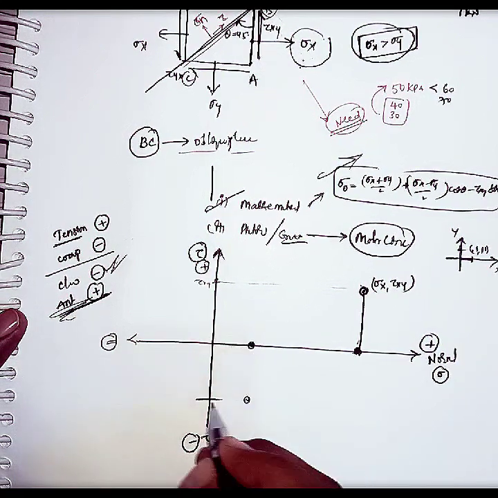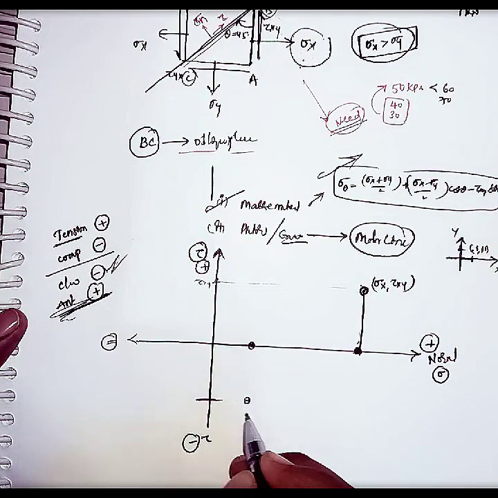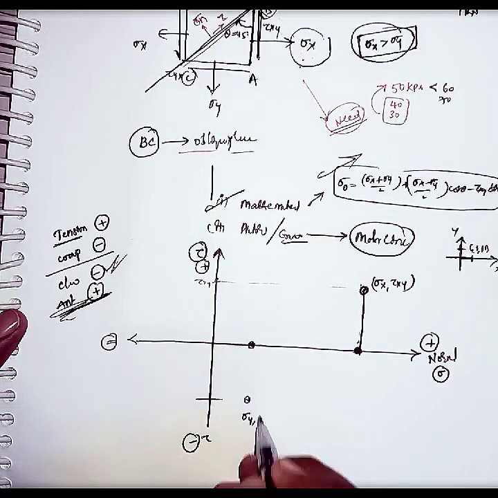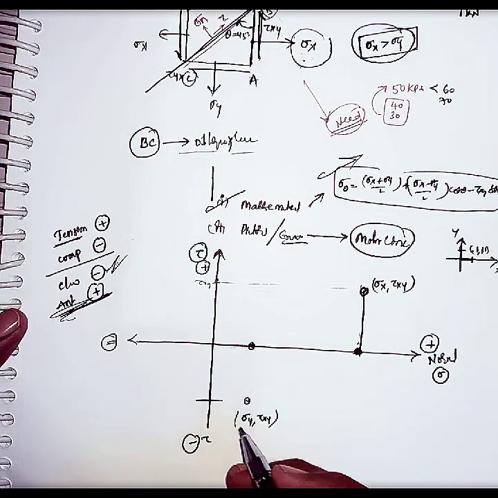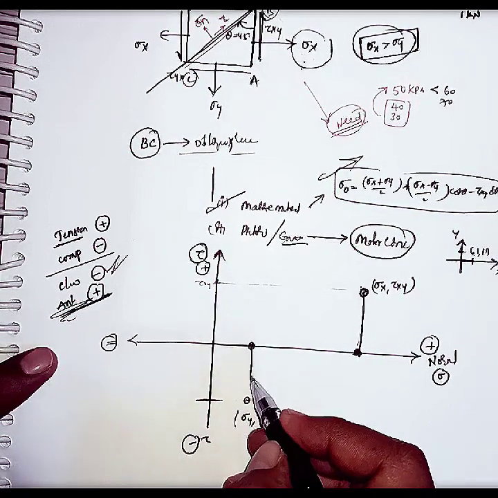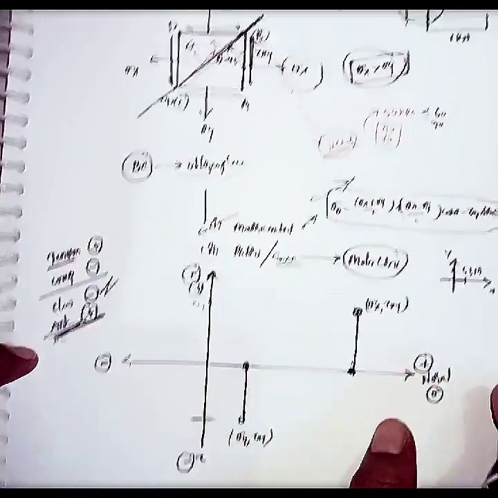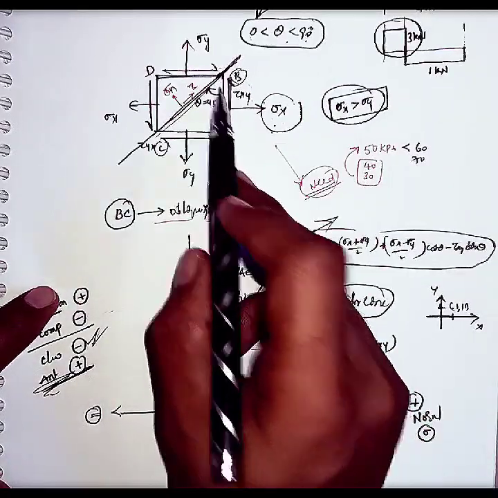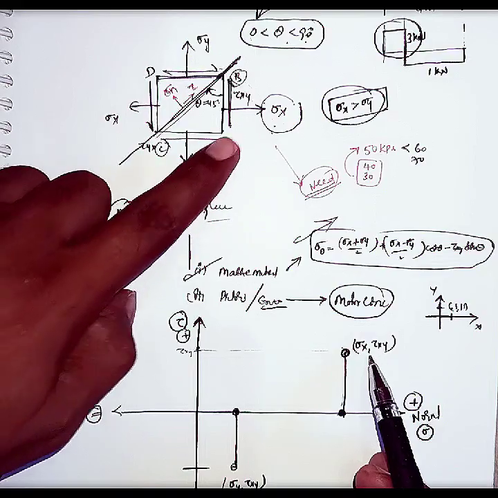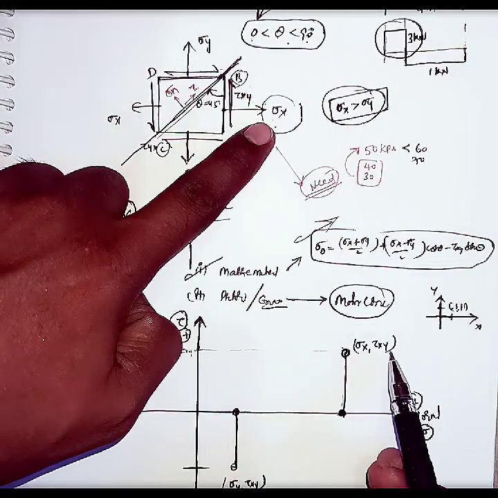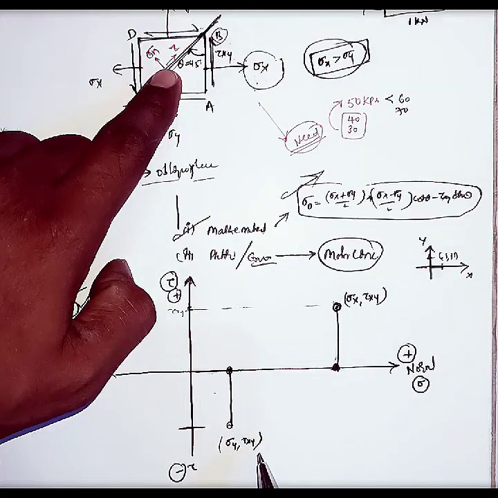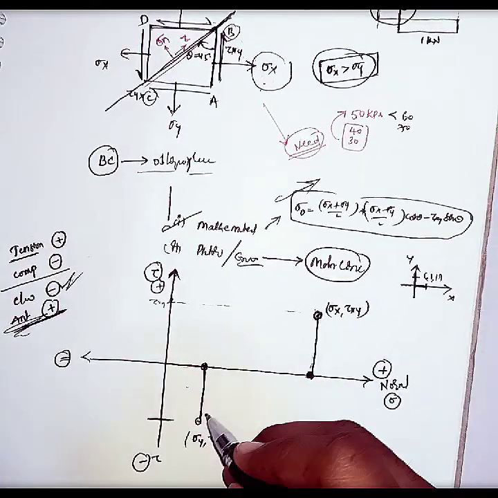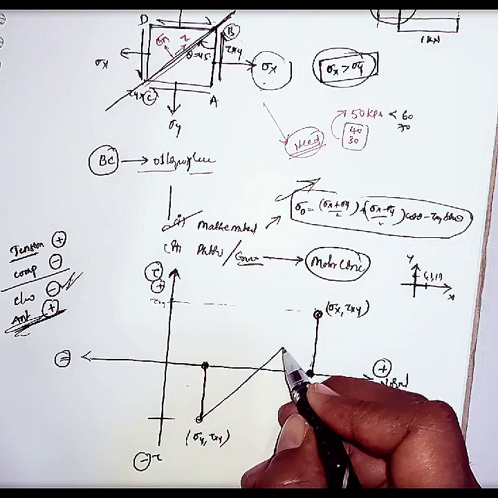If we join these two points, we will get sigma y comma tau xy, which is the negative tau xy. Listen carefully. Plane AB we are representing here with sigma x and tau xy, and on plane BD there is sigma y and tau xy. After this, just join these two points like this.